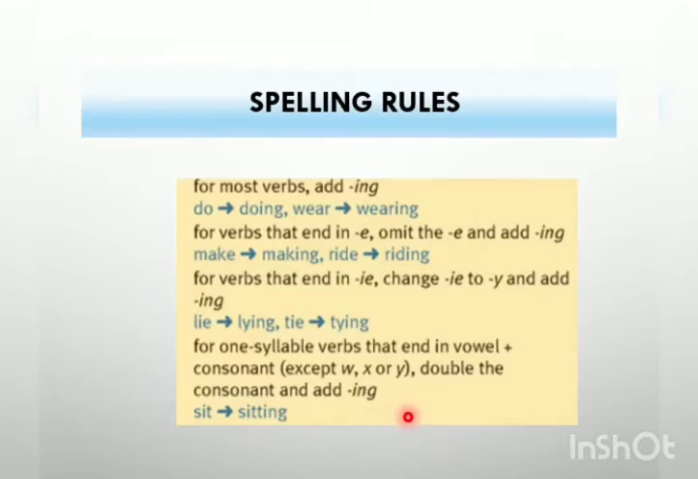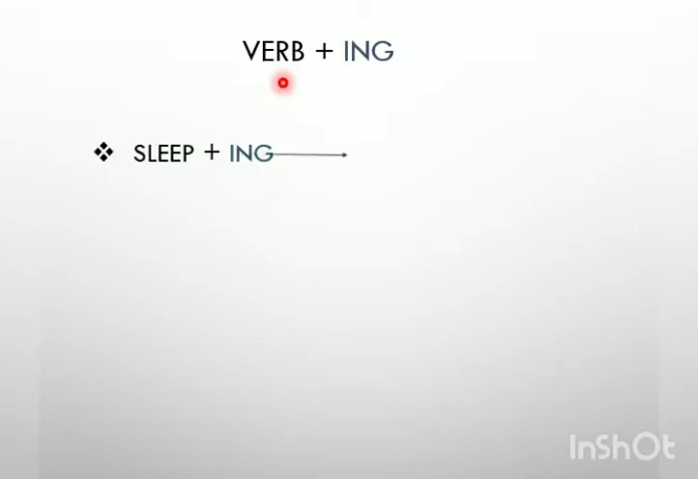So this is how we change the verbs into the continuous form of the verbs. That is the fourth form of the verb. So here are a few more examples of verb plus ing that we call the fourth form of the verb. Sleep plus ing becomes sleeping. The same way, bite plus ing: as this rule we have already discussed in the previous slide, whenever it ends with e, we omit the e, we cut this e and it becomes biting.